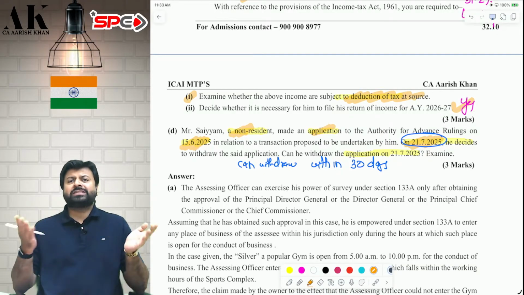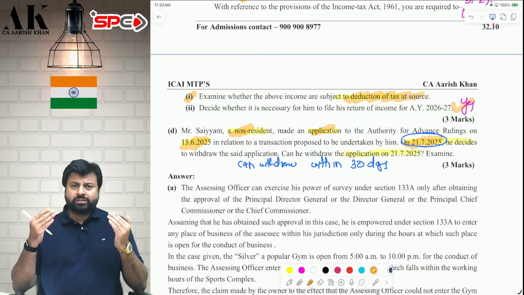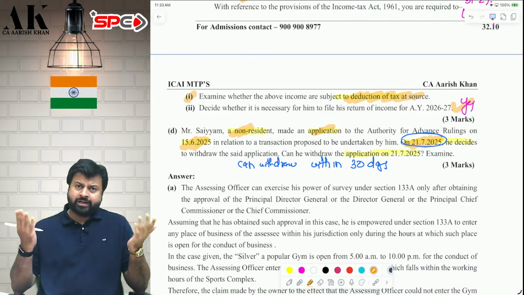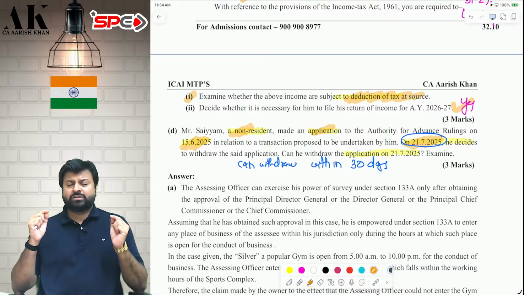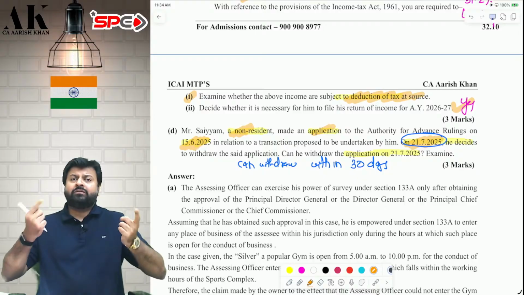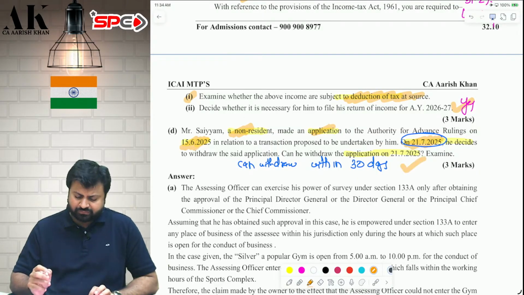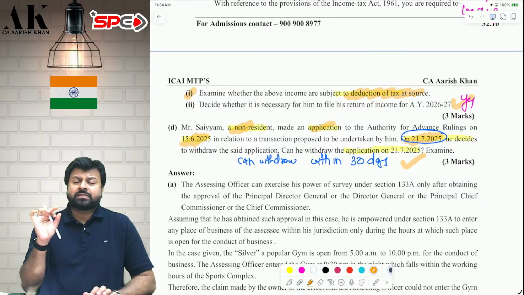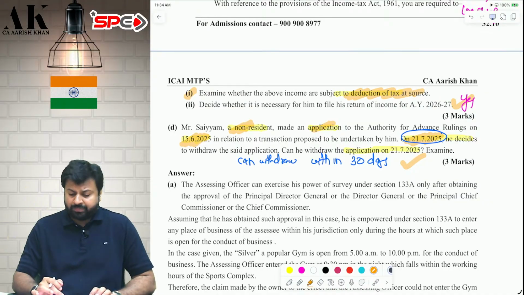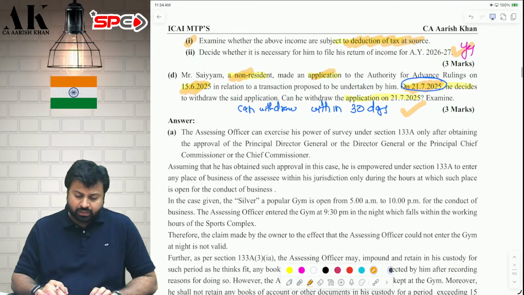But there are some rulings which say that if circumstances so justify, it can be allowed beyond 30 days also. So by default, the law does not say beyond 30 days, but there are some rulings and some court judgments which say that if the circumstances so justify, you can withdraw beyond 30 days also. I hope it is clear to all of you. You have to write this sentence in the examination. However, if the circumstances so justify, it can be withdrawn beyond 30 days also. I hope it is clear to all of you.